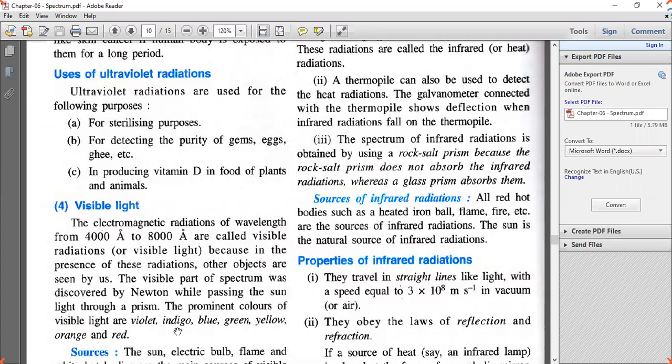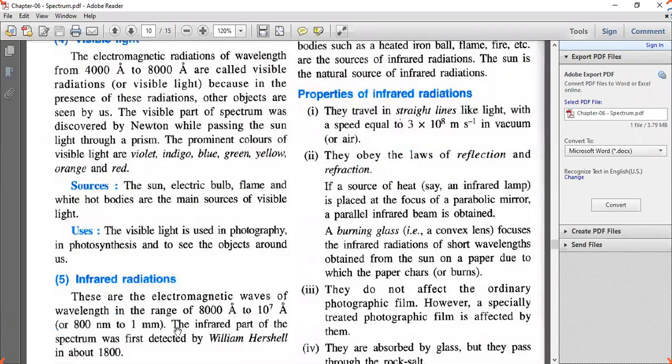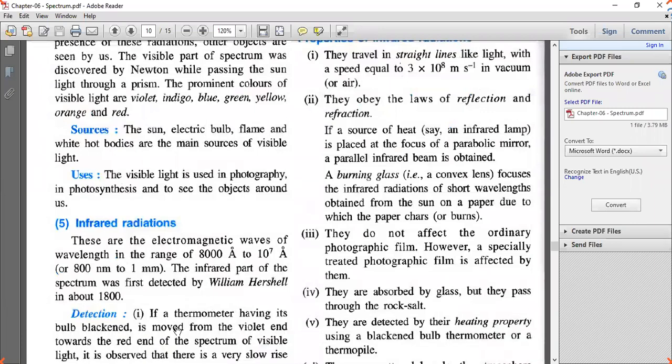They are also used in producing vitamin D in the food of plants and animals, as we know that they are chemically more active, so plants use it for the preparation of food by the process of photosynthesis. Next, we have the visible range. The visible range falls from 4,000 angstrom to 8,000 angstrom. This light comes from the sun, an electric bulb, or else a flame and a white hot body. They produce visible light. The visible light is used in photography, in photosynthesis, and to see the objects around us.